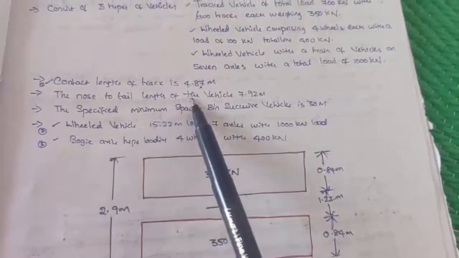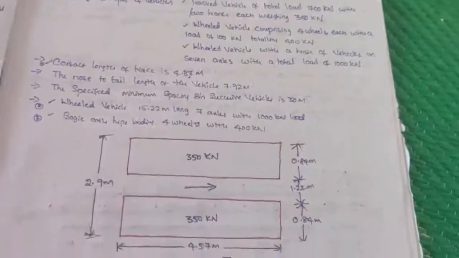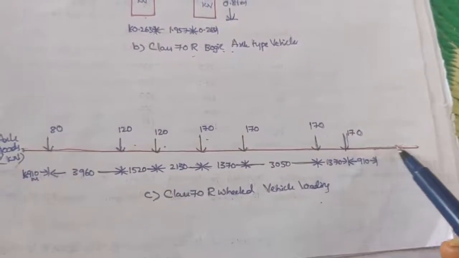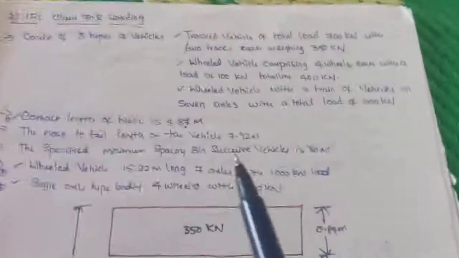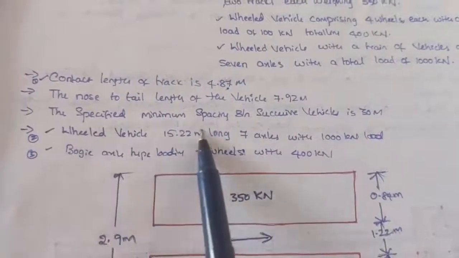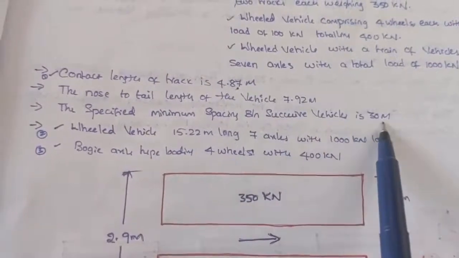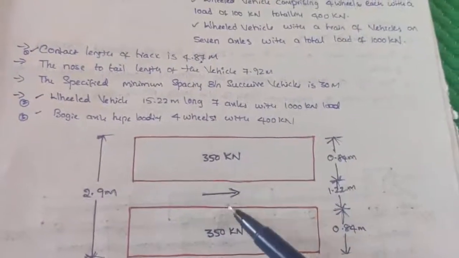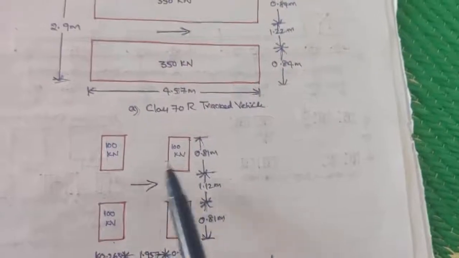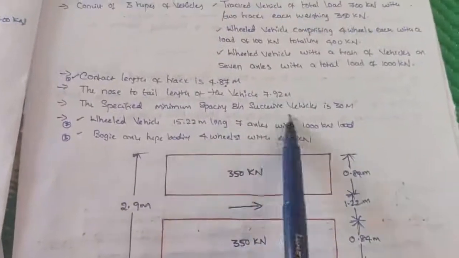So the nose to tail length of the vehicle is the vehicle length, after that we will give some gap between them. This one is called the tail of the vehicle length. After that, the specified minimum spacing between successive vehicles is 30 meters. So between two vehicles, it has to be 30 meters.